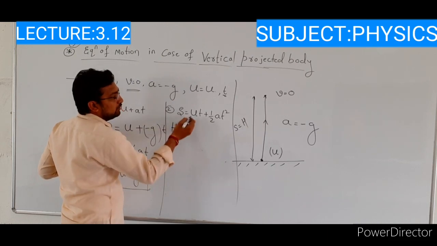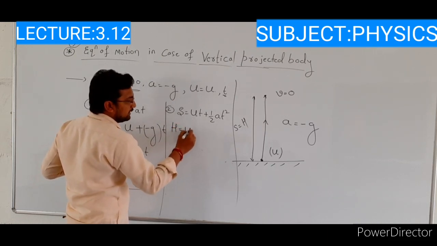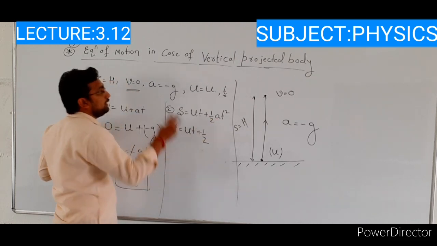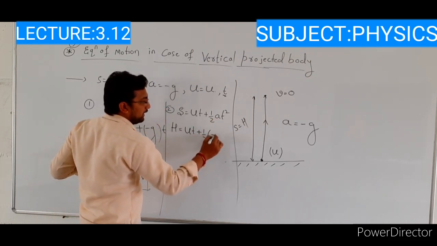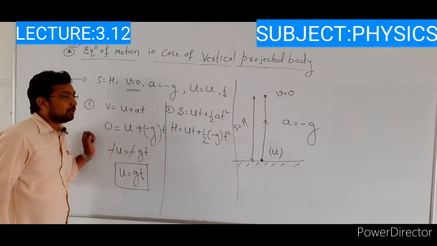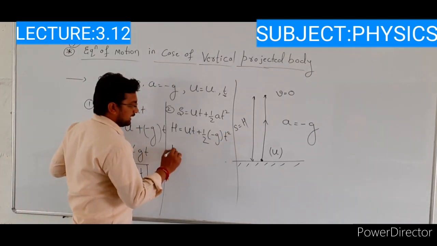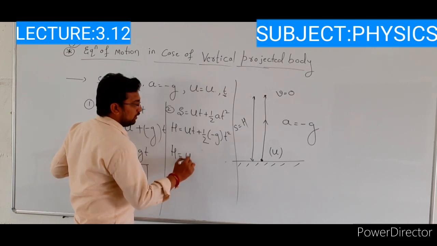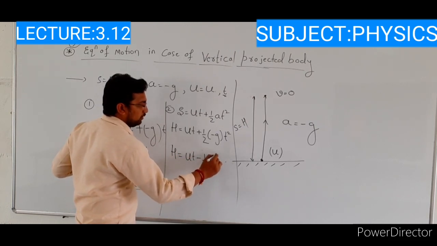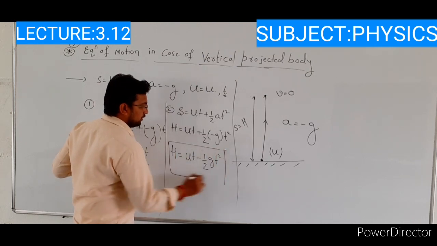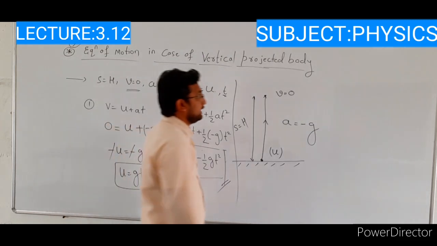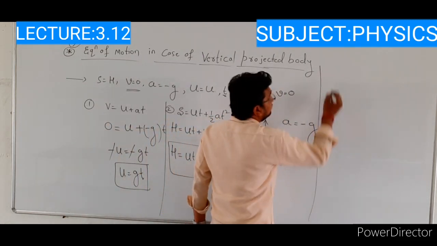H is equal to the initial velocity u, as it is, t plus 1 by 2, a value is minus g, into t square. So then the maximum height h is equal to ut minus 1 by 2 g into t square. So this is our second equation.